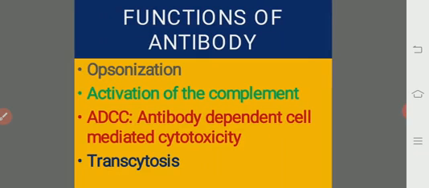Then activation of the complement, followed by antibody dependent cell mediated cytotoxicity, and the final one is transcytosis. These are the major functions mediated by the antibodies.